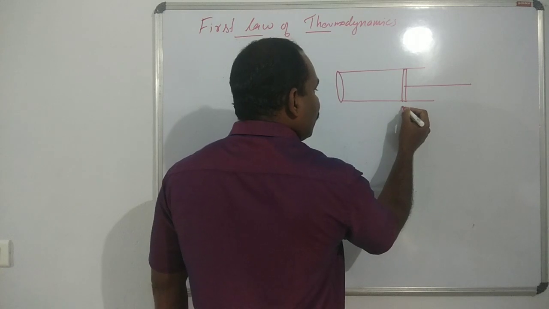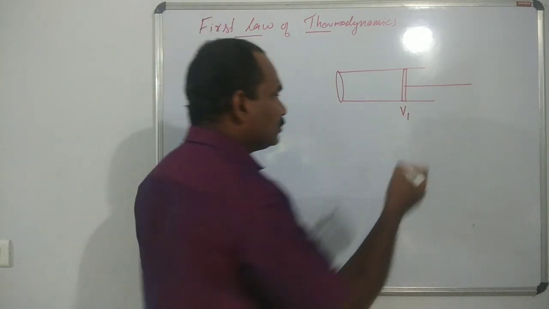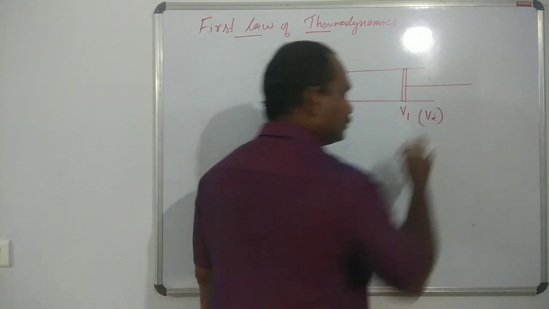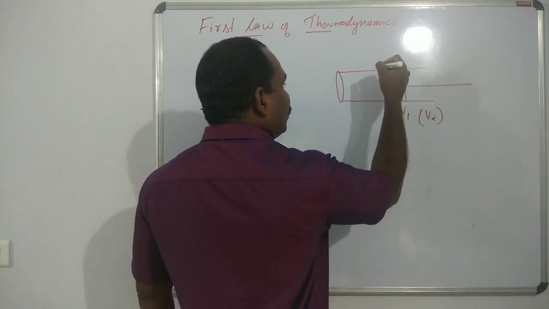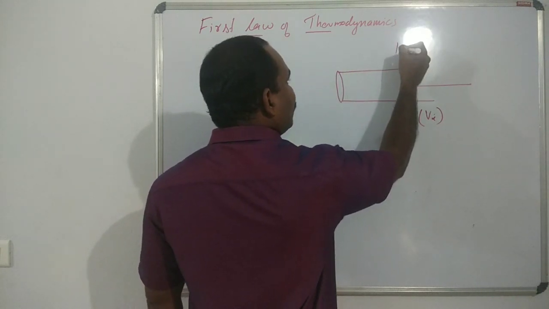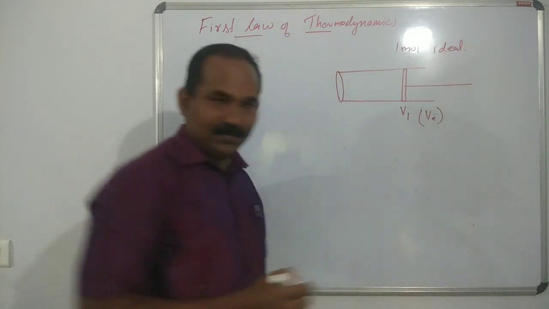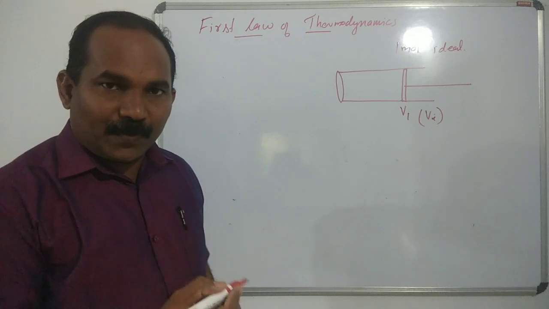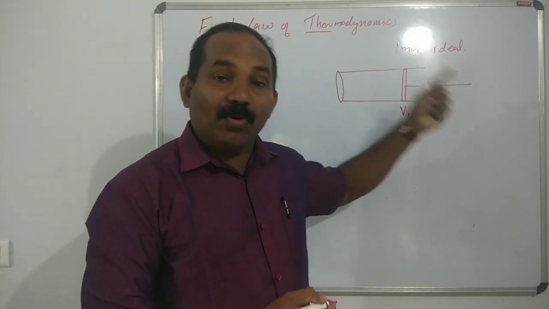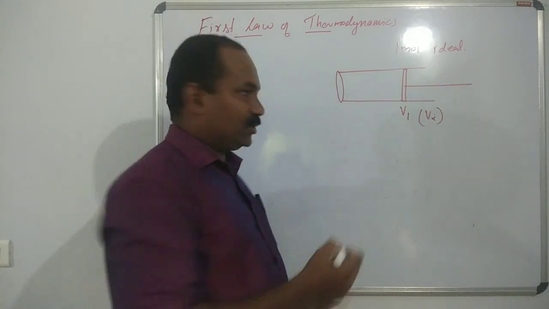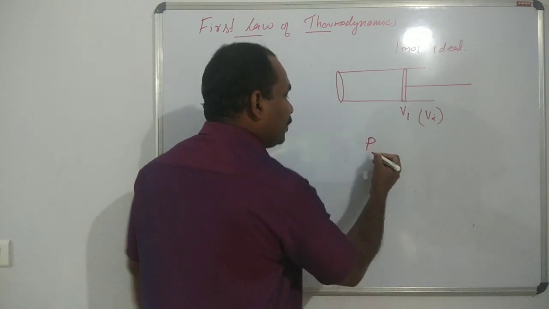Suppose the initial volume is V initial, VI, and the cylinder contains 1 mole of an ideal gas. Suppose the external pressure is more than the internal pressure. The pressure of the gas is P. Let's take P internal.